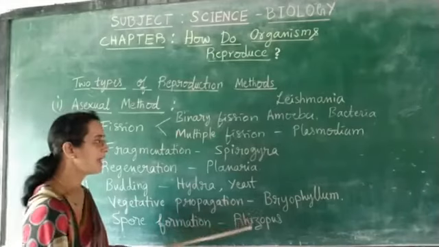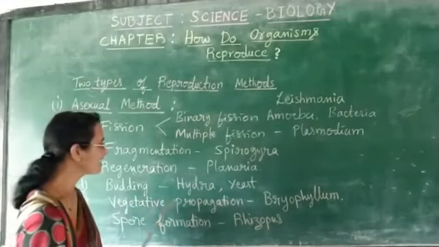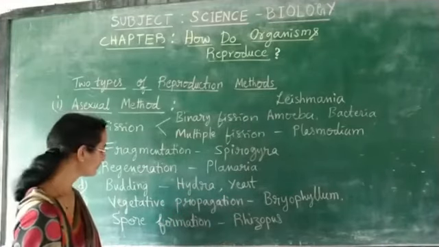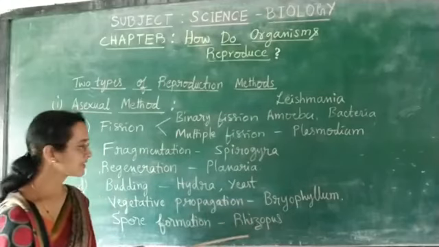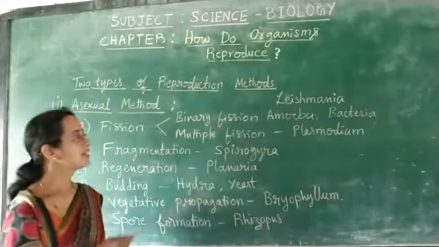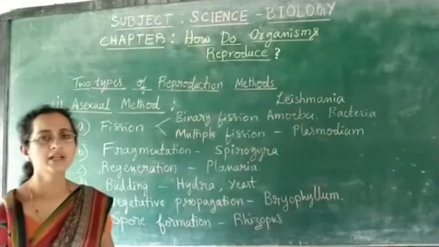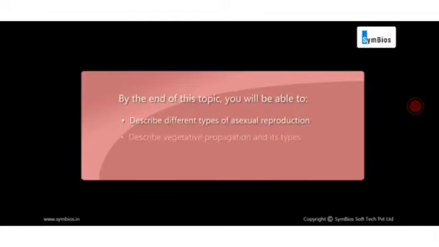In a plant called bryophyllum, we find an asexual method called vegetative propagation. And in a fungus called rhizopus, we find spore formation. So let us learn all these asexual methods of reproduction in detail. Let us learn different methods of asexual reproduction. Asexual reproduction is a form of reproduction that involves the production of a new organism by a single organism.